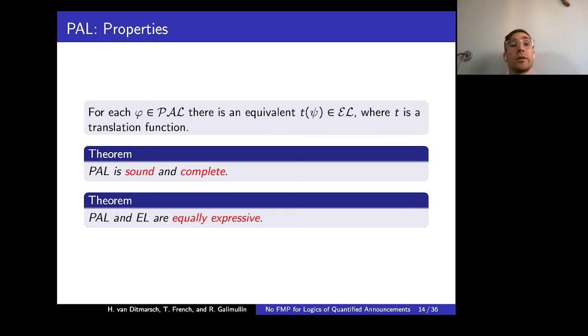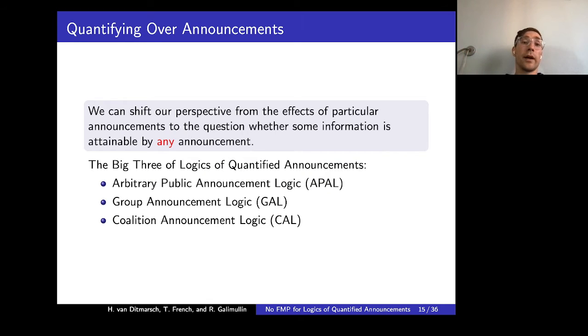And thus, public announcement logic is sound and complete, and obviously, PAL and epistemic logic are equally expressive. So going towards quantifying over announcements, we can shift our perspective from the effects of particular announcements to the question whether some information is attainable by any announcements.